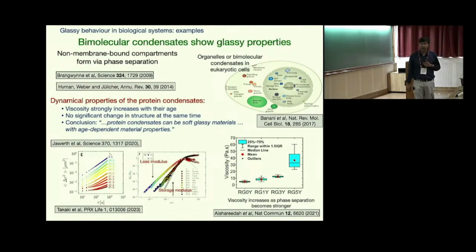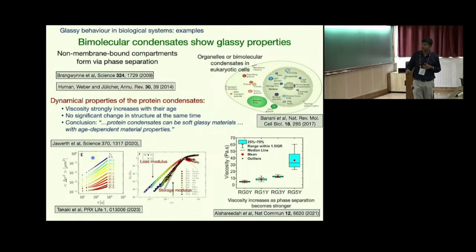In 2009, the group of Frank, Tony Hyman, Brangwynne, etc., showed that these non-membrane-bound compartments form via phase separation. And more recently, several groups have shown that the dynamical properties of these biomolecular condensates have glass-like properties. For example, I'm paraphrasing from this paper by Frank's group, the viscosity strongly increases with their age, but there is no significant change in structure at the same time.